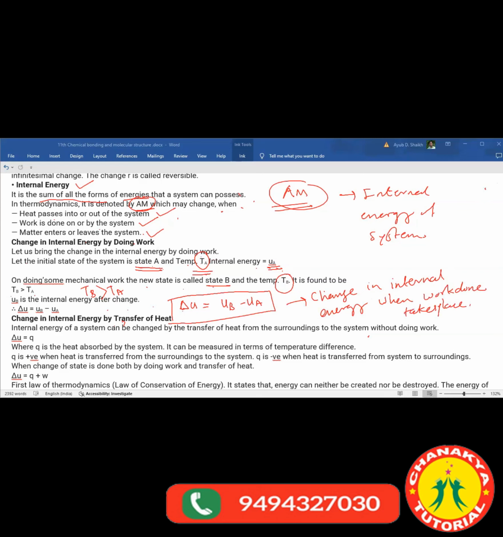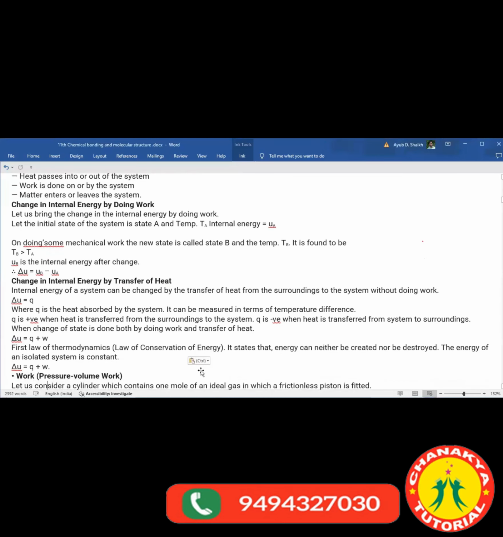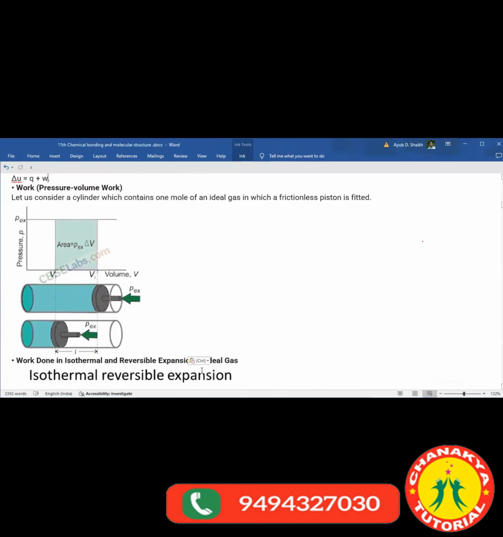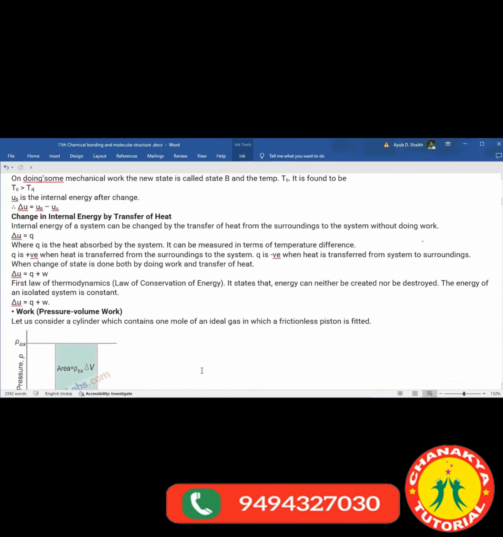Now we are going to check how change in internal energy takes place when heat is lost or heat is gained, or change in heat happens. That we are going to see now. For that reason, see what is given over here.